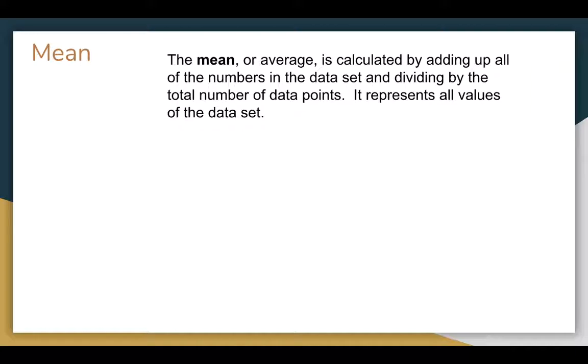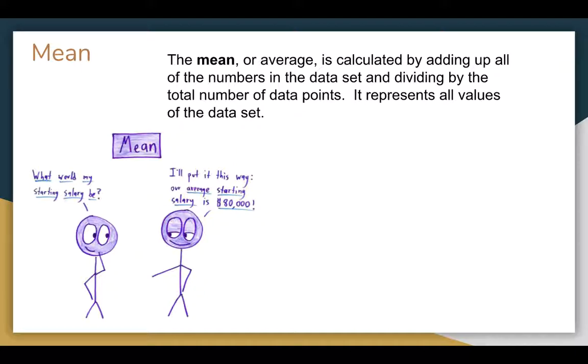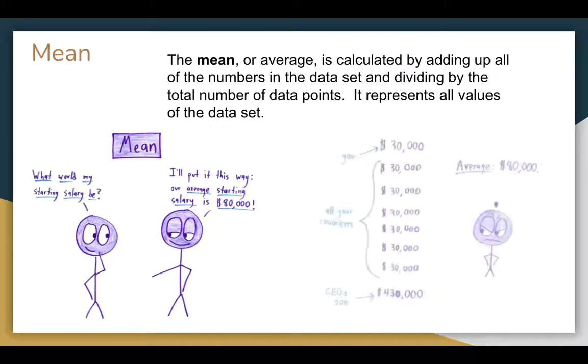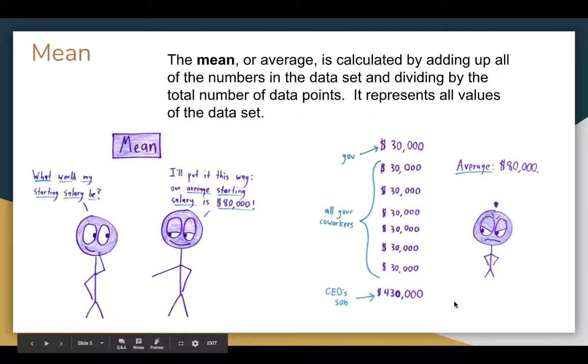So typical, we mean clustered around the middle. The mean or the average is calculated by adding all the numbers and dividing by the number of points. It represents all values, so every value counts towards the mean. Here's a thought about that. This is from mathwithbaddrawings.com. You've got this guy saying, what would my average starting salary be? And then he says, I'll put it this way, our average starting salary is $80,000. You've got this CEO's son that's driving up the average, and so the average is 80,000.